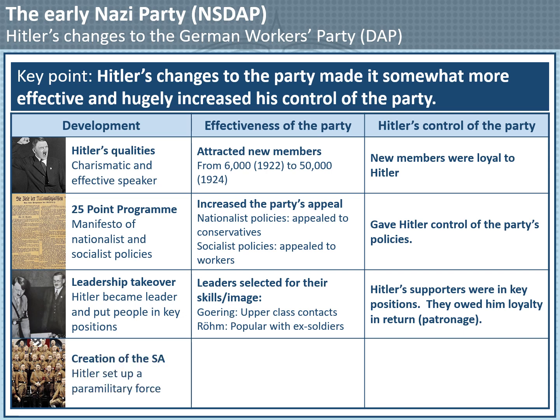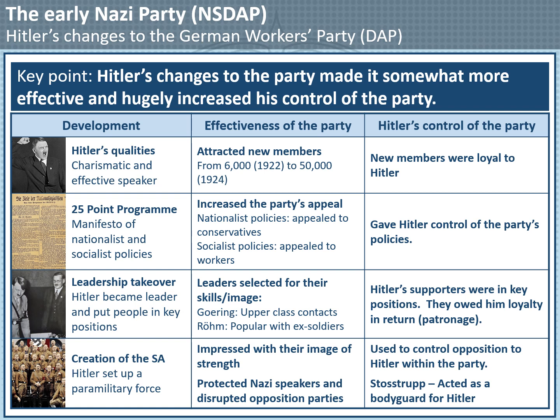Finally, Hitler also created a paramilitary force called the SA. This was important because the SA impressed many Germans with their image of strength and discipline. The SA also played an important role protecting Nazi speakers and disrupting opposition parties. The SA also helped Hitler to control the party. He used it to control opposition to his leadership. Also, one unit of the SA was known as the Stoss Troop, and they acted as a personal bodyguard protecting Hitler from assassination.